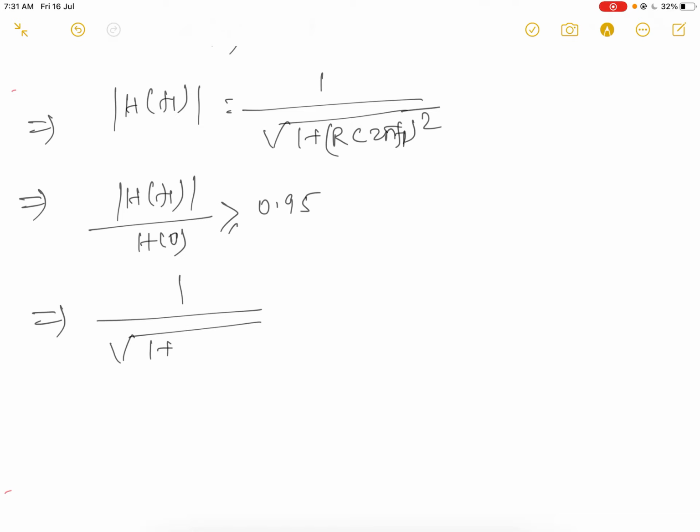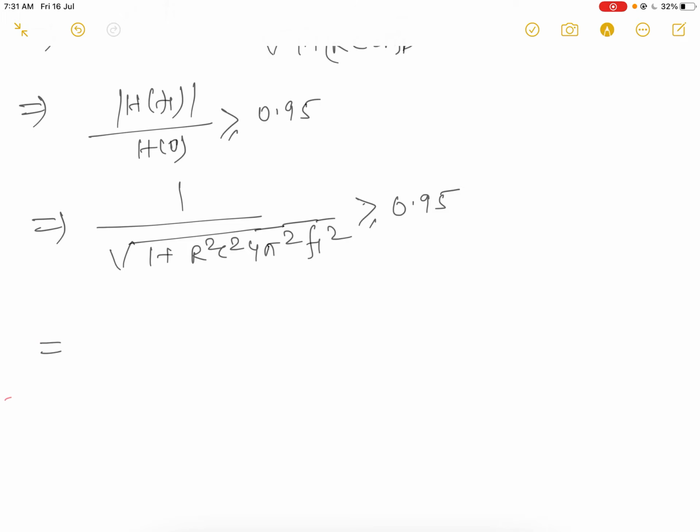One upon root under 1 plus R square C square 4 pi square F1 square is greater than or equal to 0.95. Square on both sides.